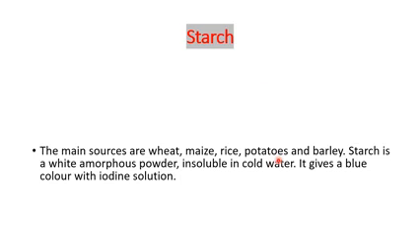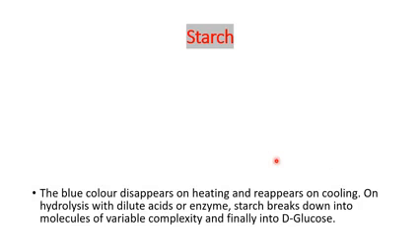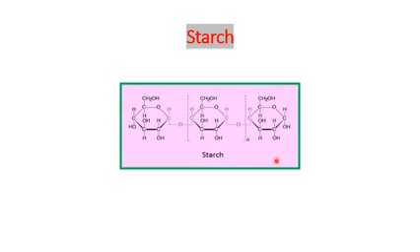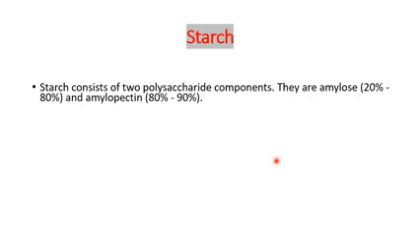It gives a blue color with iodine solution, which we discussed in the previous videos. The blue color disappears on heating and reappears on cooling. On hydrolysis, it gives glucose, since it is basically made up of glucose. Starch consists of two parts: one is called amylose, and the other is called amylopectin. We will see this in this video.